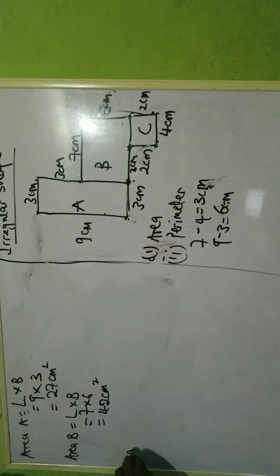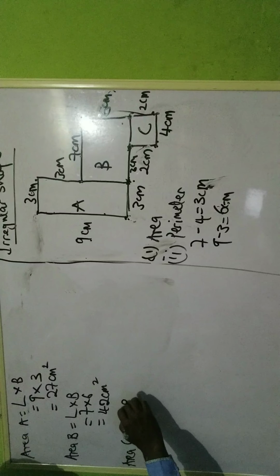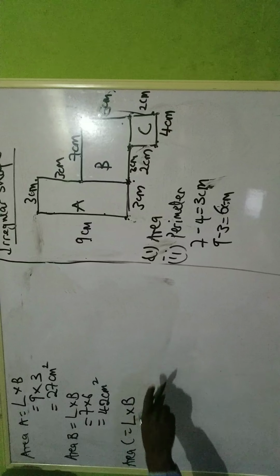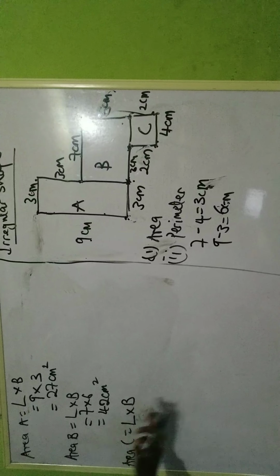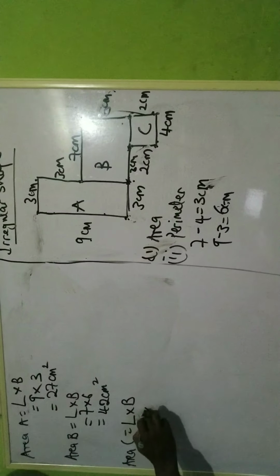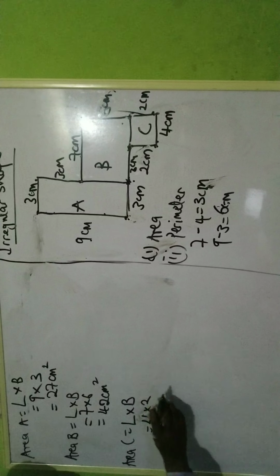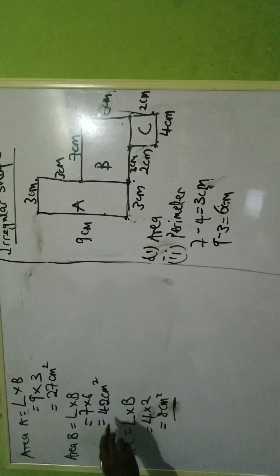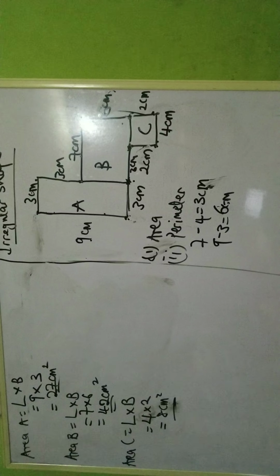Then we have area C will be what? What is area C? How do we get area C? So tell me. 2 times 4, which is the length times breadth. The length is 4. If I say 2 times 4, that means I'm saying breadth times length. It's length times breadth. So it's 4 times 2, which is 8 centimeters square. Okay? So now, to get the final area, we add area A, B, C together.